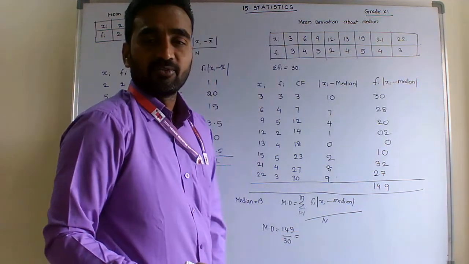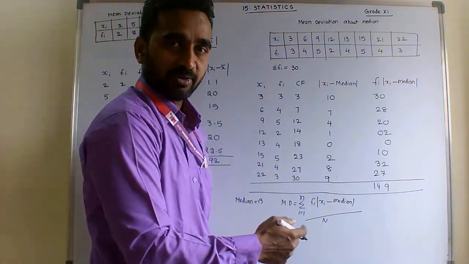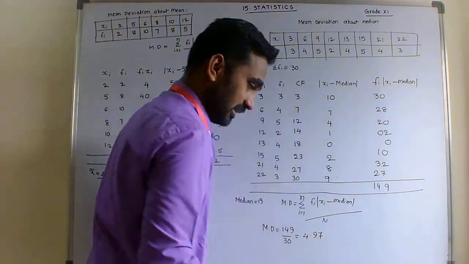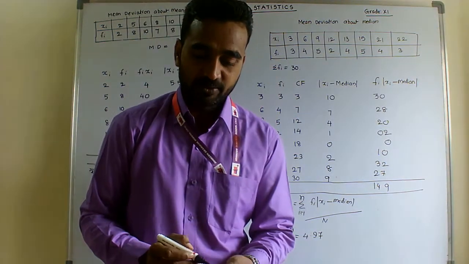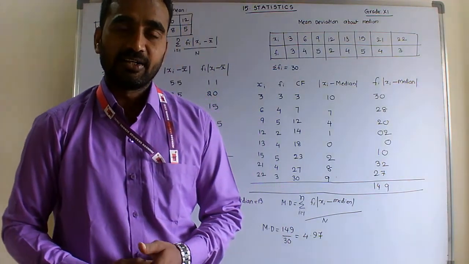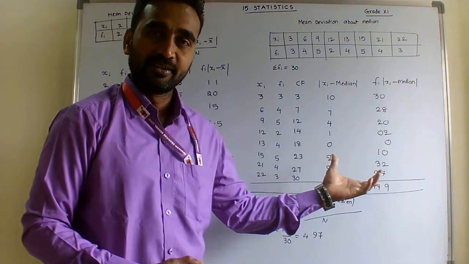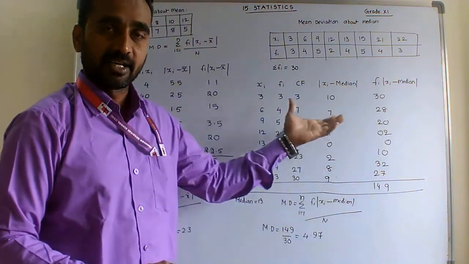So 149 by 30 is the mean deviation. Simplifying, it is 4.97 approximately. So this is how to calculate mean deviation with the help of mean and with the help of median for the given discrete type of data.